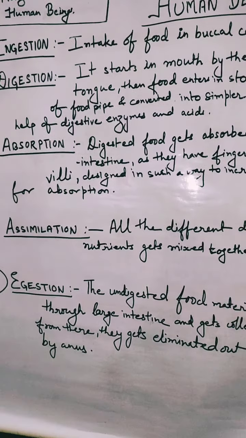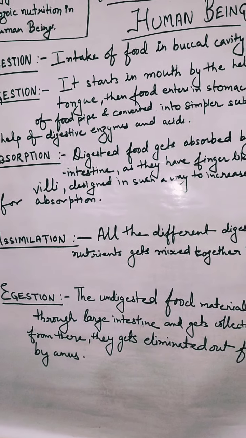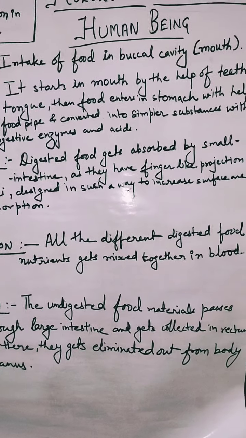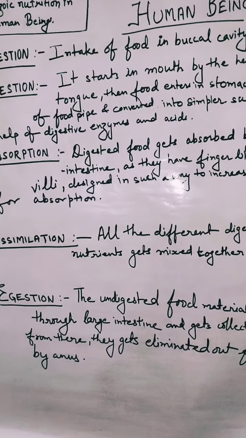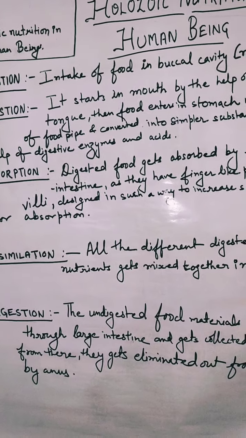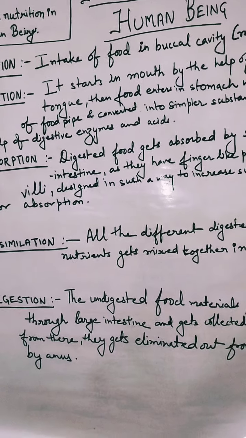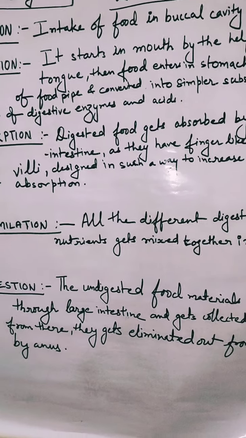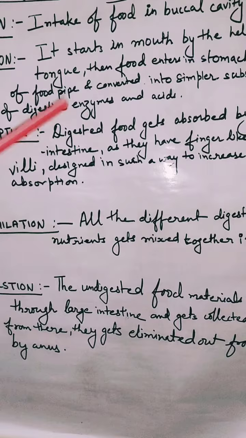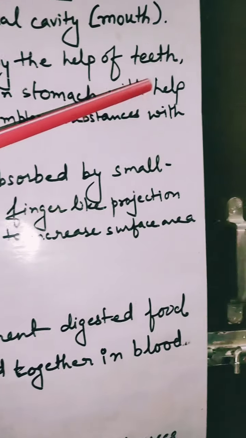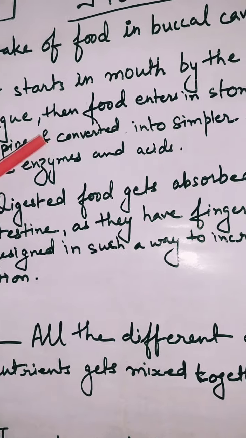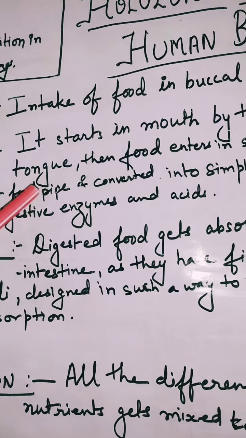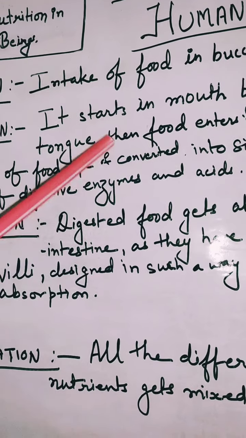Now the second step is what? Digestion. In digestion, first the food gets broken down into very simple substances, and these simpler substances are further used for absorption. So digestion means the conversion of complex food into simpler substances. In the human body, it starts in the mouth with the help of teeth and tongue, where the teeth help in mastication of food, meaning breaking the food into very small pieces.